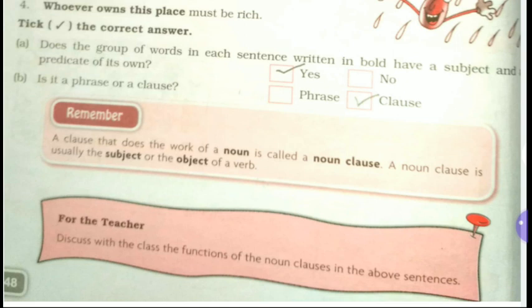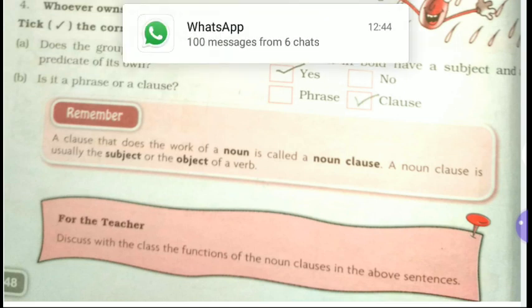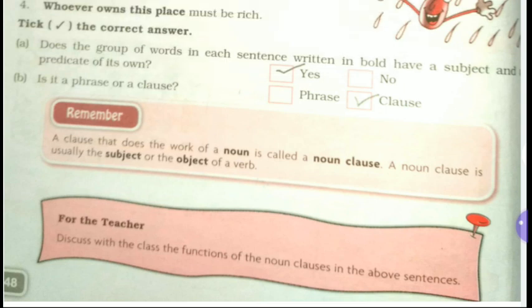Now you have to remember here, a clause that does the work of a noun is called a noun clause. A noun clause is usually the subject or the object of a verb.